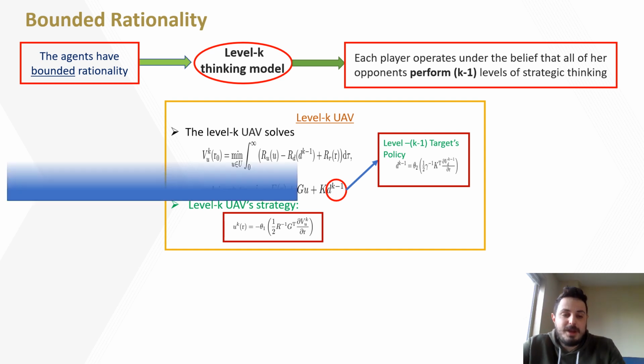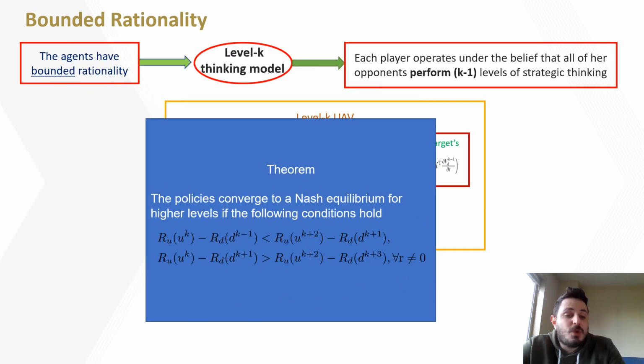The next theorem establishes that the policies converge to an equilibrium for higher levels as long as the following sufficient condition is satisfied. However, in our case, it is impossible to compute analytically the optimal policies together with the value function. Thus, we shall employ an adaptive learning-based framework.